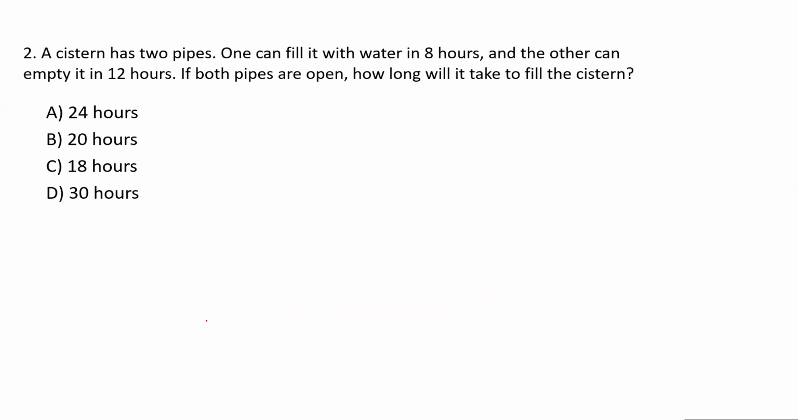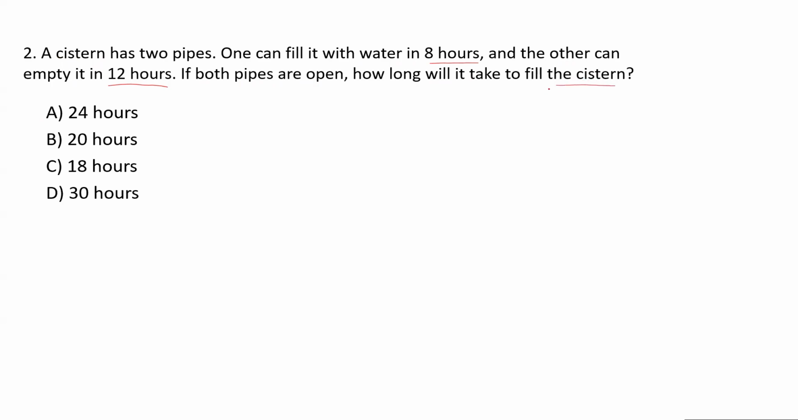Next problem. There is a tank with two pipes. One can fill it with water in 8 hours and the other can empty it in 12 hours. So here you have a tank, again combined work, but one pipe is filling the tank, another pipe is emptying the tank. Now let's see what they are asking you to do. If both pipes are open, how long will it take to fill the tank?